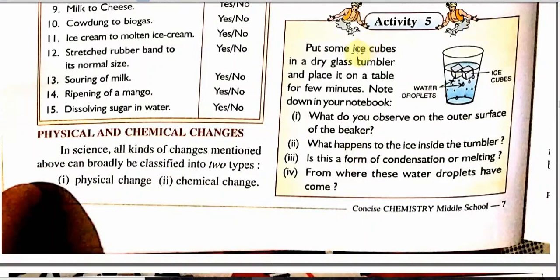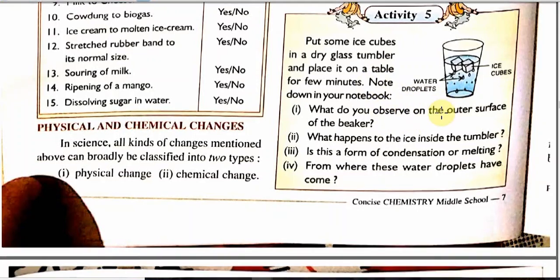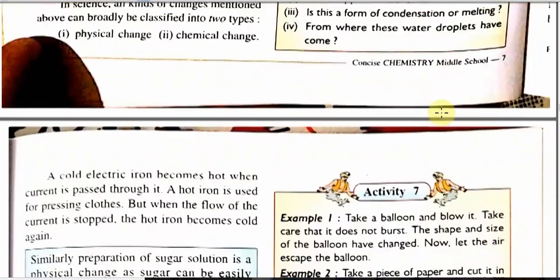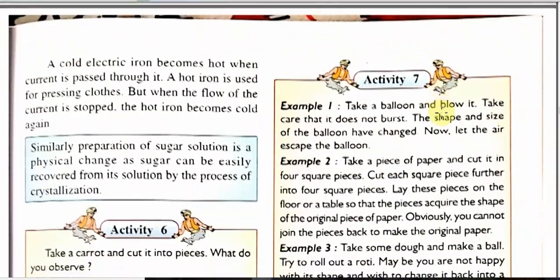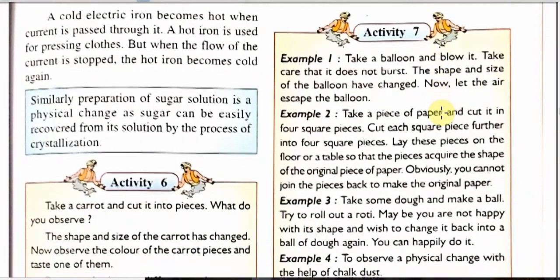Put some ice cubes in a dry glass tumbler and place it on the table for a few minutes. Note down in your notebook what you observe, what is happening here. We will see that the ice cube melts down to form water, and we can again put the water in a fridge to get back the ice cubes.